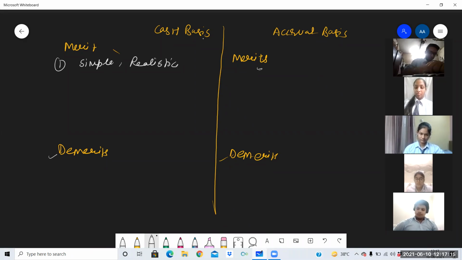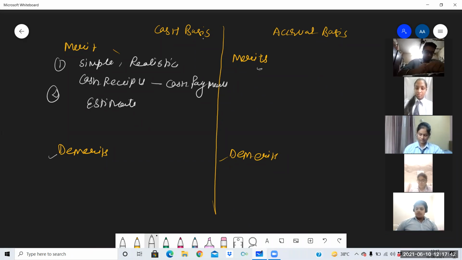Because to find out the profits, we need not do the outstanding and prepaid expenses calculations. Just by finding out the cash receipts minus cash payments, we can find out the profits. Cash receipts minus cash payments. So it is a very easy formula to find out the profit. Next, this basis does not require any estimates, because whatever amount we have received, whatever amount we have paid, that will be recorded. No need for any estimates or any judgments.